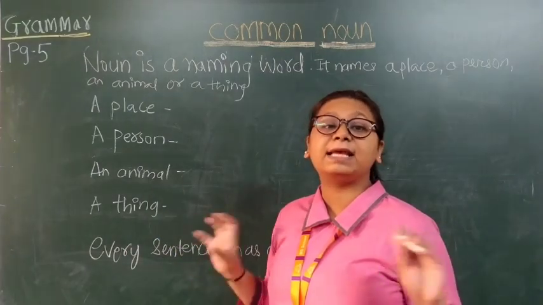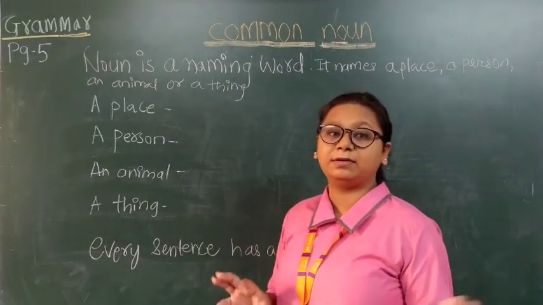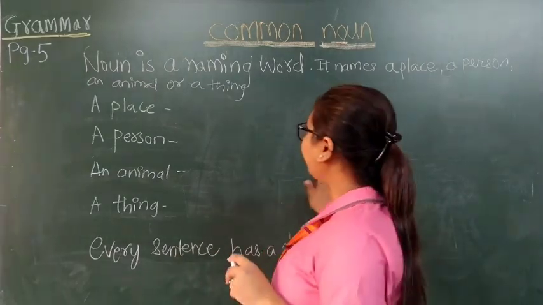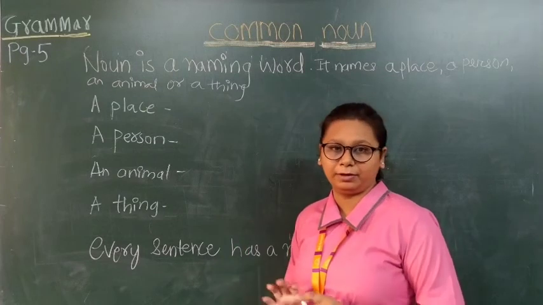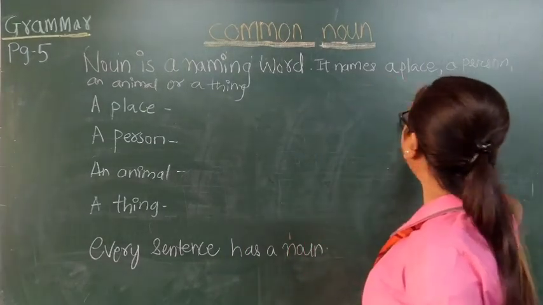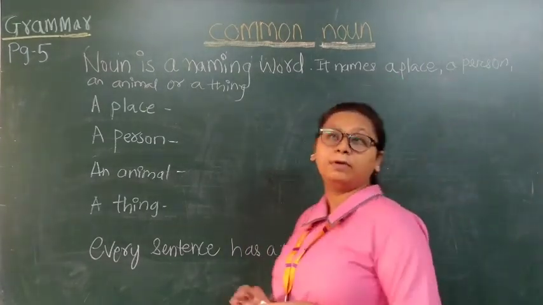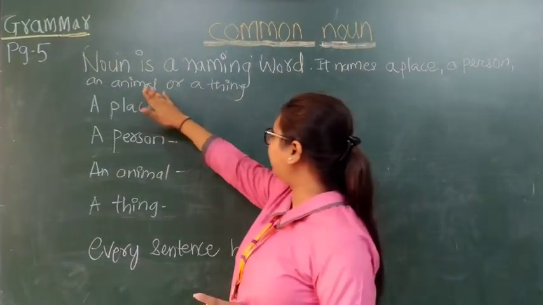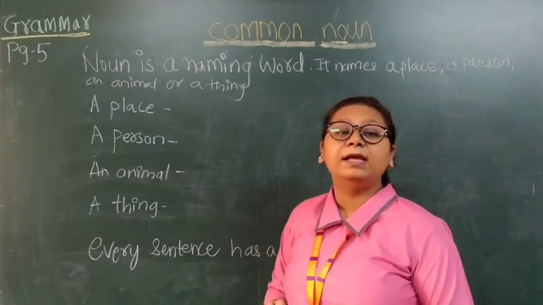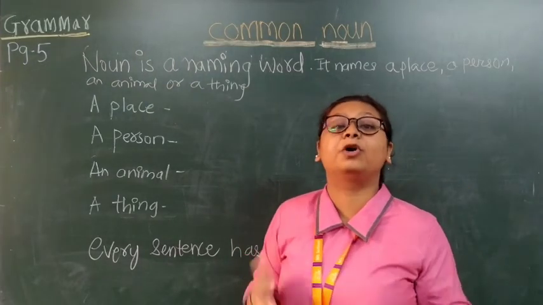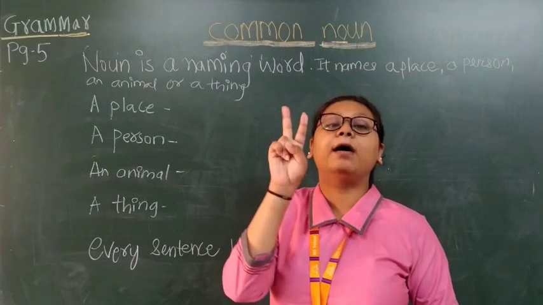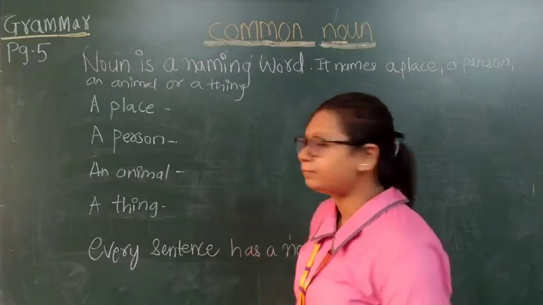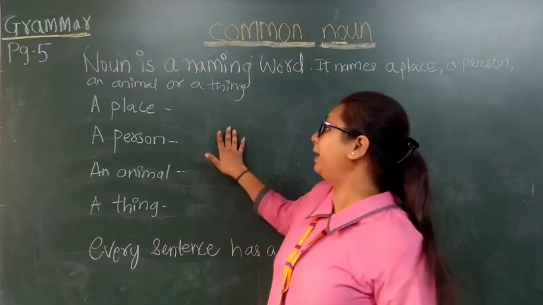Anything, any place, any animal or any person who has a name is called a naming word, right? Same way, noun is also a naming word. What does the noun name? A place, a person, an animal or a thing. Okay? Let us take the example of a place.